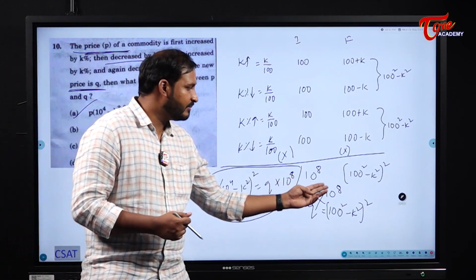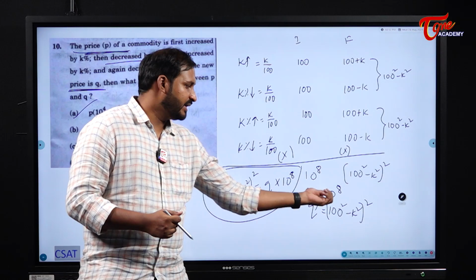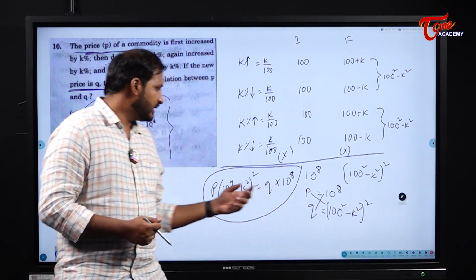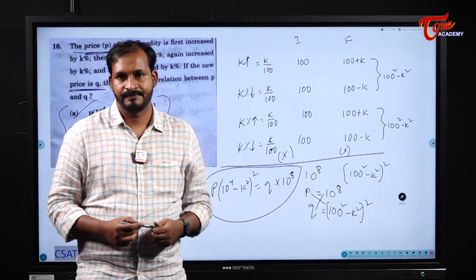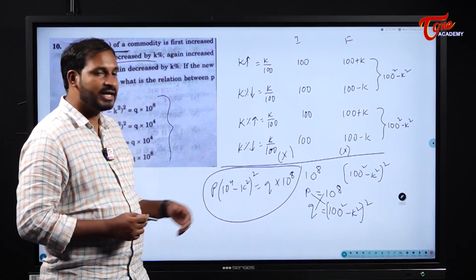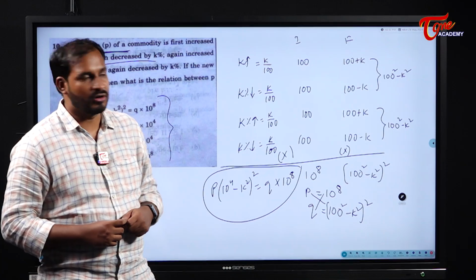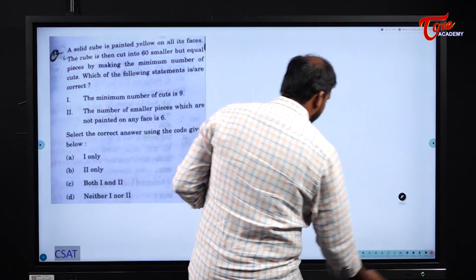Initial is 10 by power 8, final is this one. So P is 10 power 8, Q is, so they are trying to write the relation between these two, right? Simply cross multiply them. So you will get the answer. That's it. Okay. The next one.